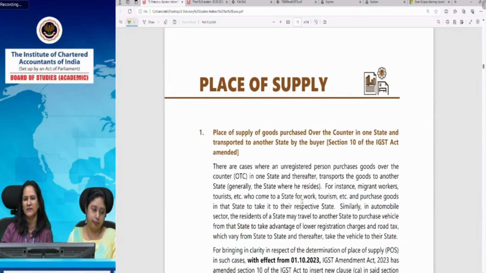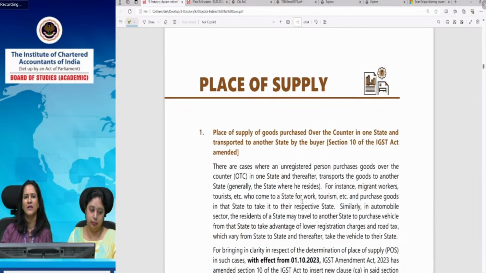Over the counter means anything which you have bought and you want to take it with you to another place of business. Just like in the case of migrant workers, or if you are traveling somewhere, it might happen that you do some shopping there. It generally happens inside, and you take those goods along with you.